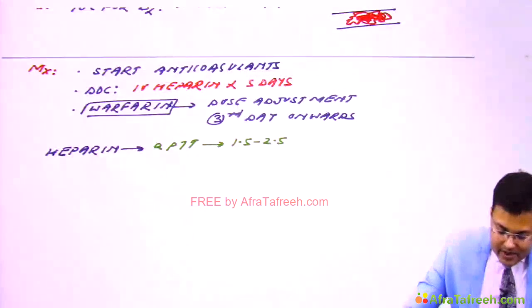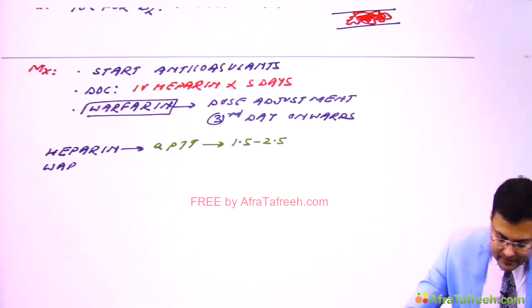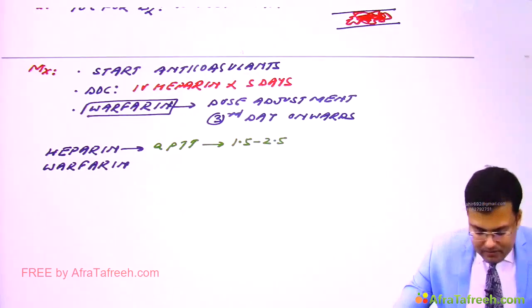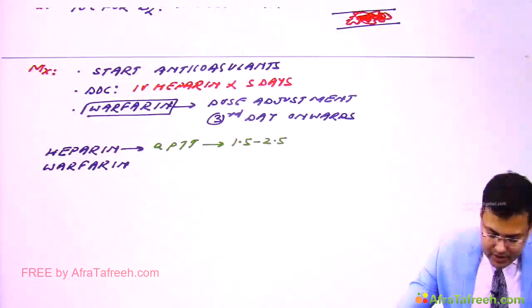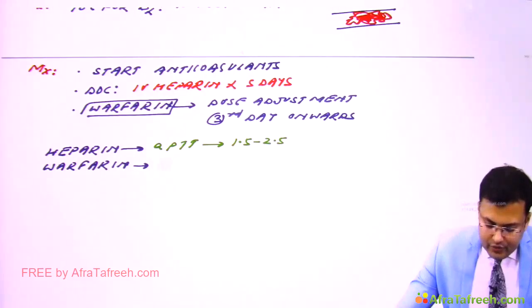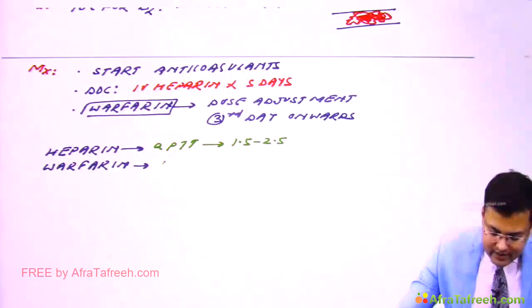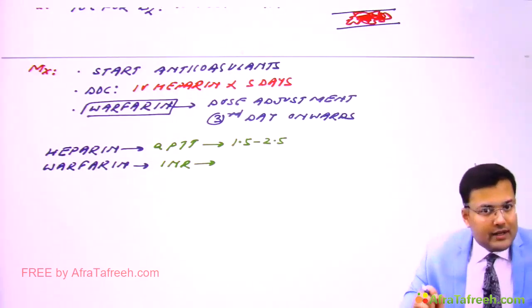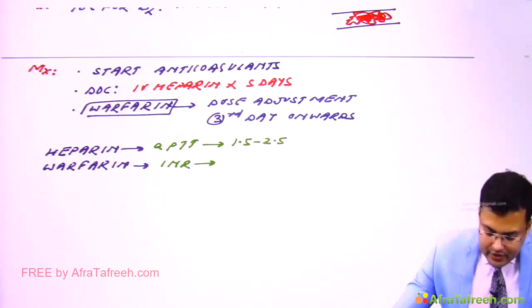And when the patient is on warfarin, how are we going to monitor? The patient is monitored with INR, the full form of INR being International Normalized Ratio. And on warfarin, what should be the reference range of INR? It should be 2 to 3.